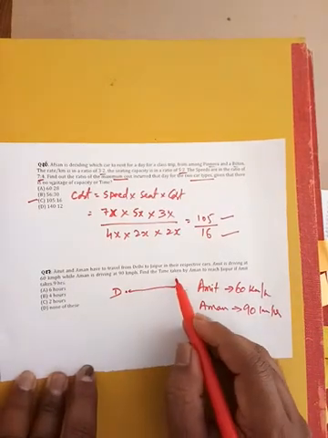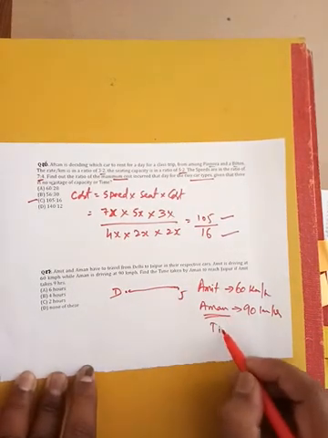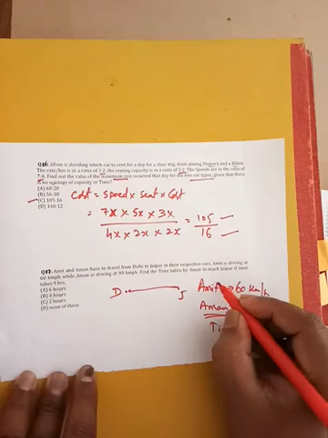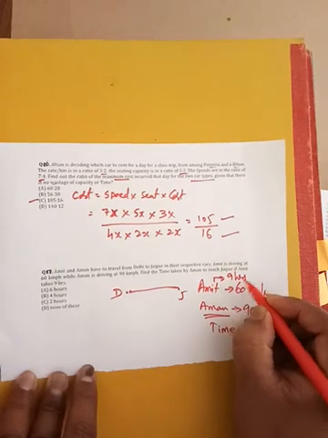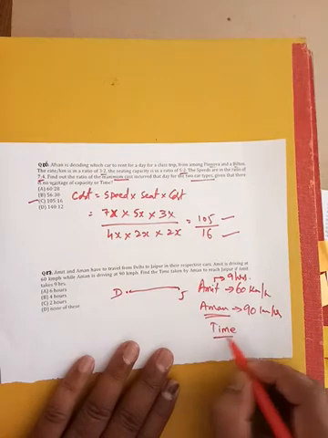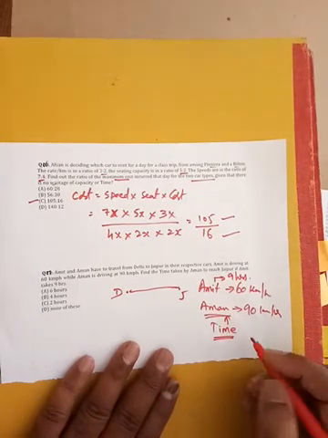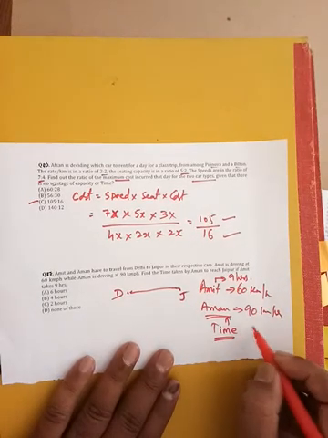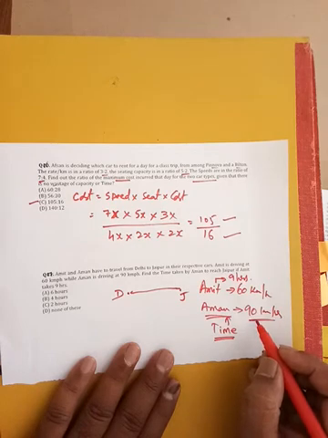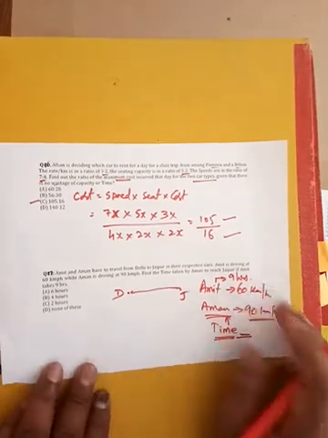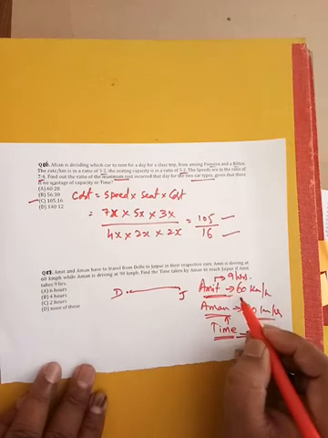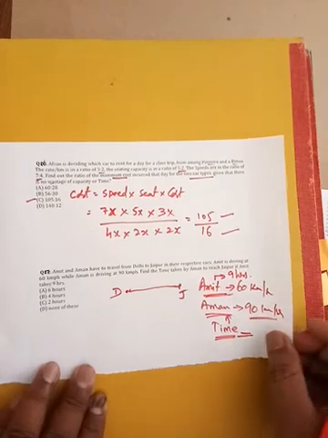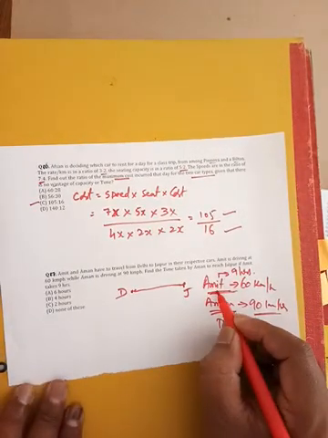Find the time taken by Aman to reach Jaipur if Amit takes 9 hours. So the time taken by Amit is given, that is 9 hours. By using this information, you need to find the time taken by Aman to reach Jaipur. If you know the distance, then you know the speed here, and then you can find the time. So to find distance, we will make use of Amit's information, because the distance between Delhi and Jaipur remains the same for both Amit and Aman. So distance is common, constant. So I can use this information to find distance.